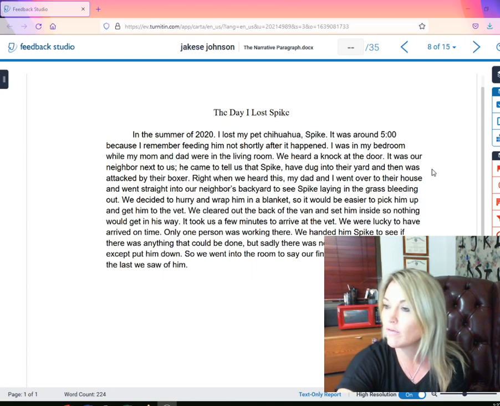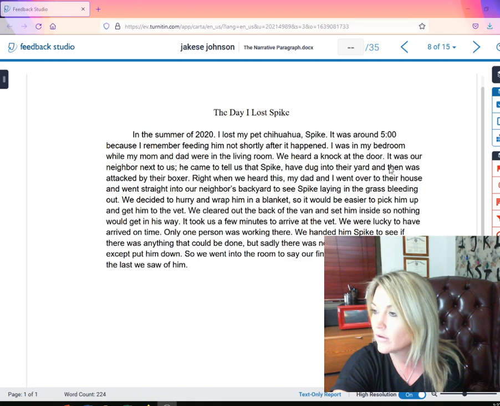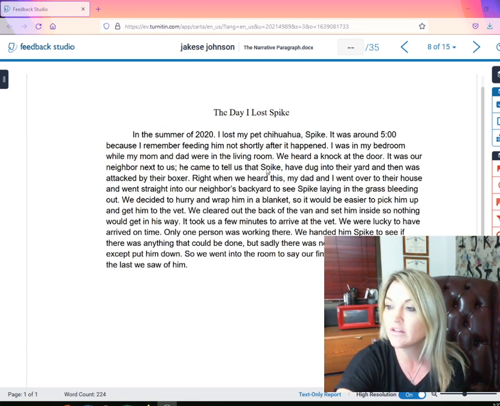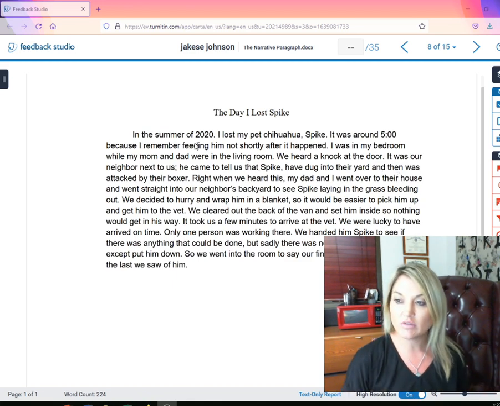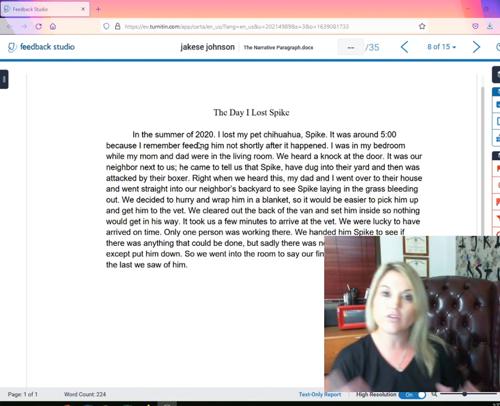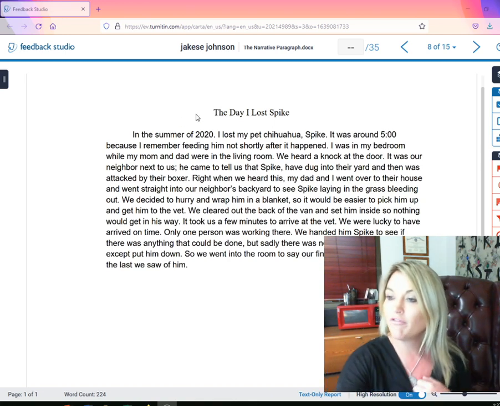So right here, you have a good use of a semicolon. So because yes, it was our neighbor next to us. She came to tell us it's Spike. So it's the start of a good use of a semicolon because you have a complete sentence and what's going to go into a complete sentence. However, it falls flat right here.